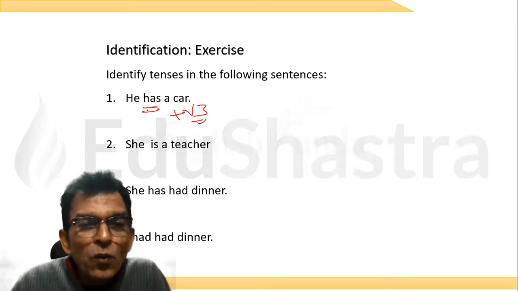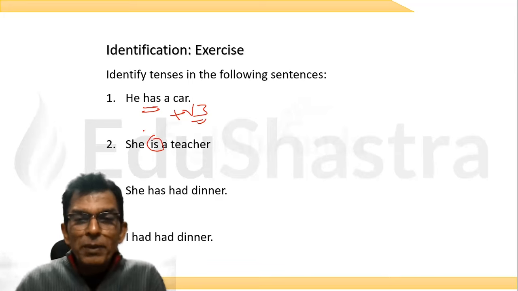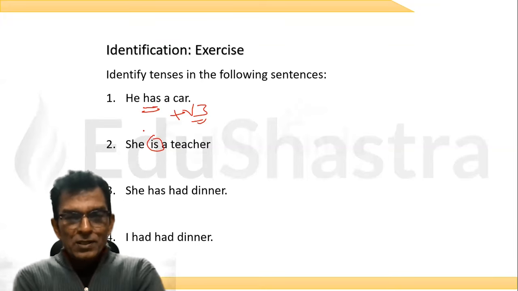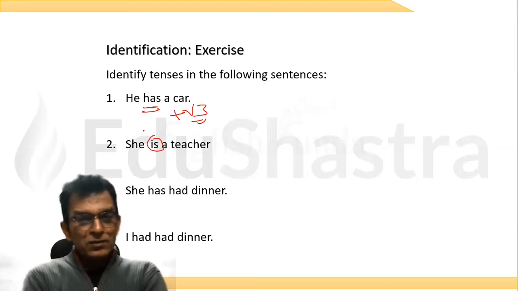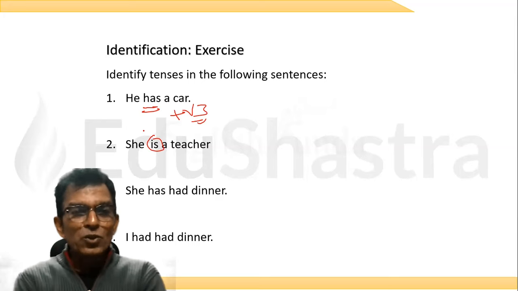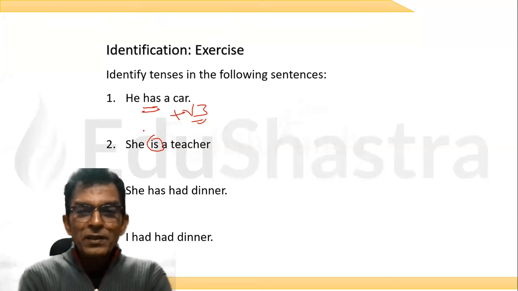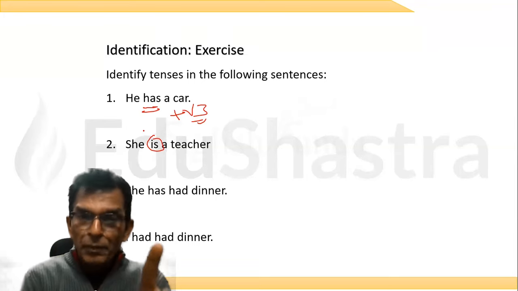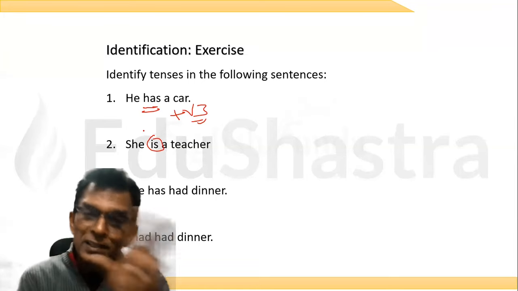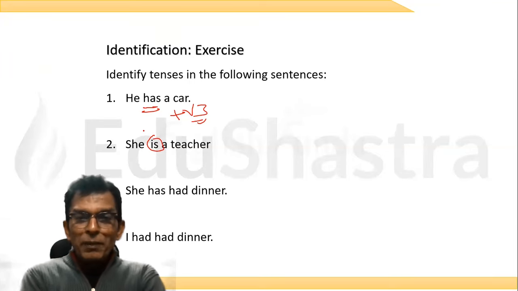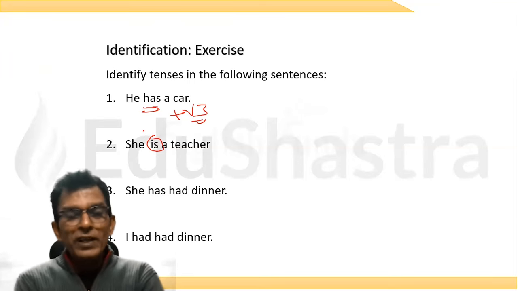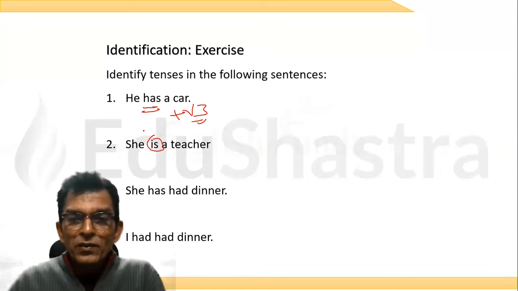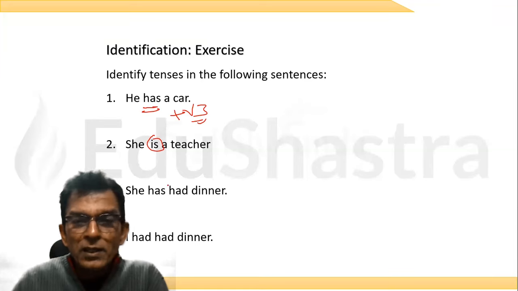Now again, what about this? She's a teacher. Simple present tense or present continuous tense? Very nice. I have really good students here in my class. Simple present, because is coming alone. And what is it? A helping verb or a to be verb? To be verb. Very, very nice. Absolutely. Very good. Subiksha. Very nice, beta.